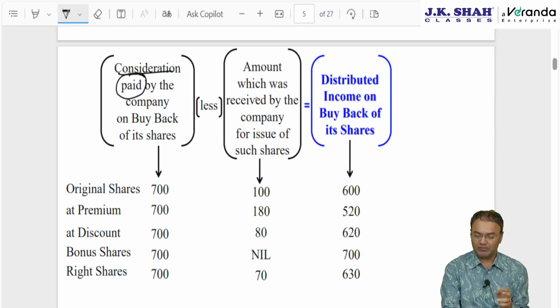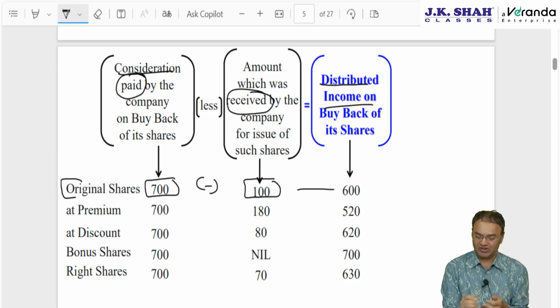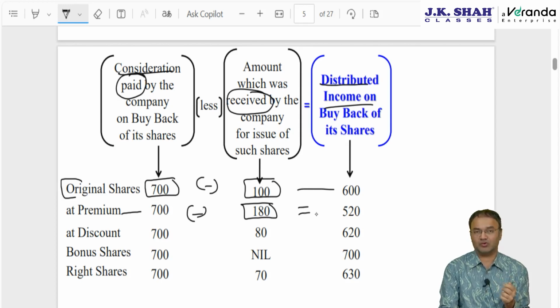Consideration paid by company minus amount received by company is equal to distributed income on buyback of shares. Original shares, first situation: company is paying 700, company had received 100, so distributed income will be 600. Second situation, company had issued at premium, 100 rupee face value, company charged 80 rupees premium, company received 180, 700 company is buying back from a different shareholder, then in such situation distributed income will be 520.